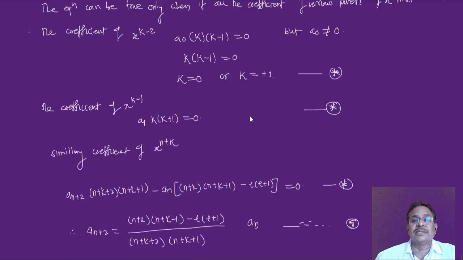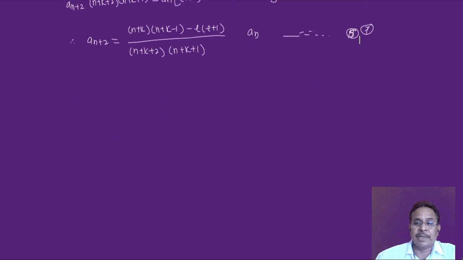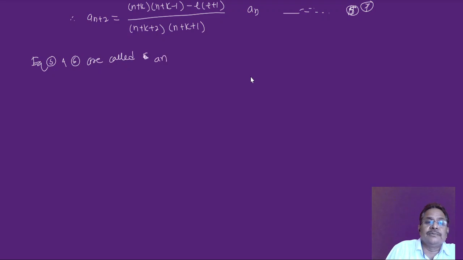Let's rearrange this. Actually, I'll just write this equation. Rewrite this: call this equation 5, this is equation 6, and this is equation 7. Equation 5 and 6 and 7, we have to name them separately. Equation 5 and 6 are called indicial equations.